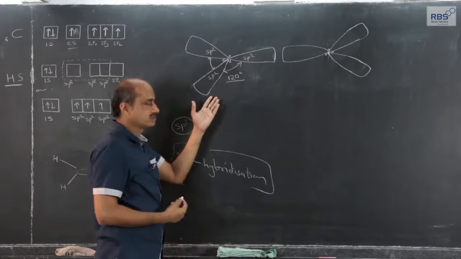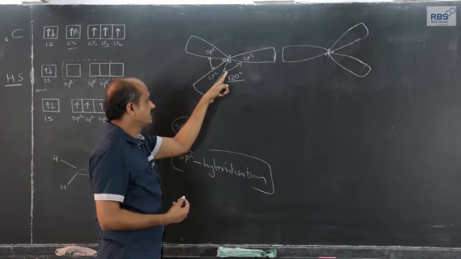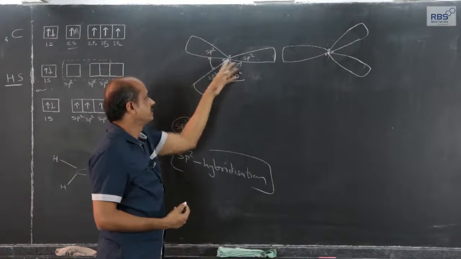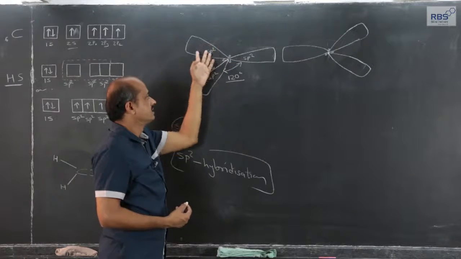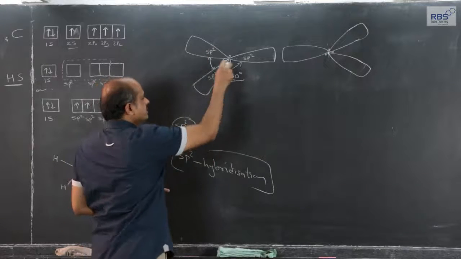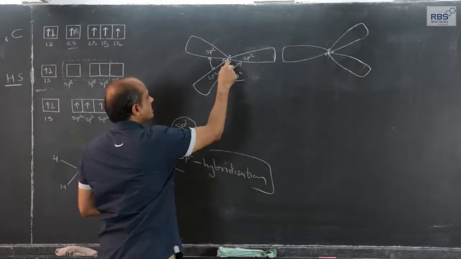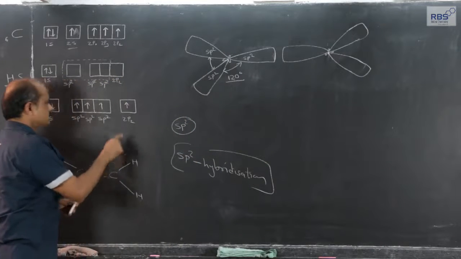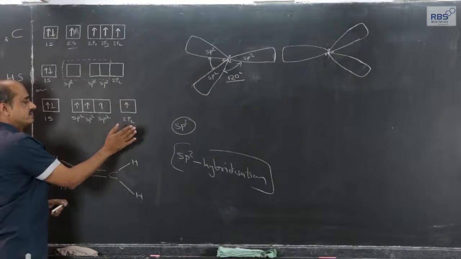It is but natural, because only if the bond angle is 120, 120 and 120, there will be minimum repulsion among the three hybrid orbitals sp2, sp2 and sp2. So, this is the hybrid orbital of one carbon atom. But there is one more orbital which is unhybridized, 2pz.